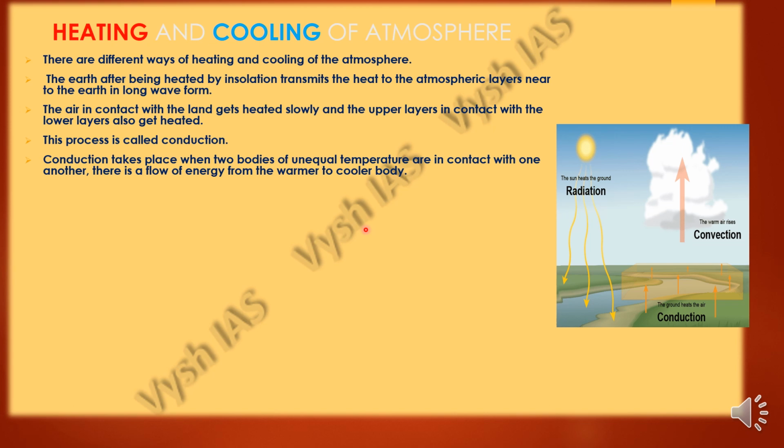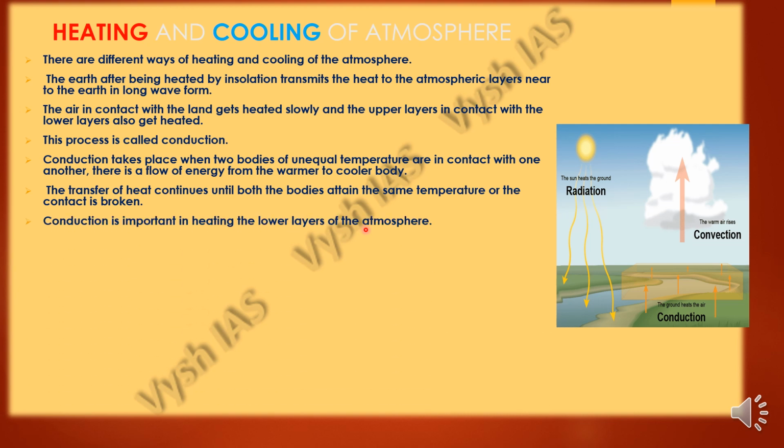So what we do is we take another big vessel or container, put cold water in it, and dip the hot water glass in that, and you will see immediate transfer of heat energy from one body to another. The transfer of heat continues until both the bodies attain the same room temperature, or if the contact is broken. So this conduction is important in heating the lower layers of the atmosphere.